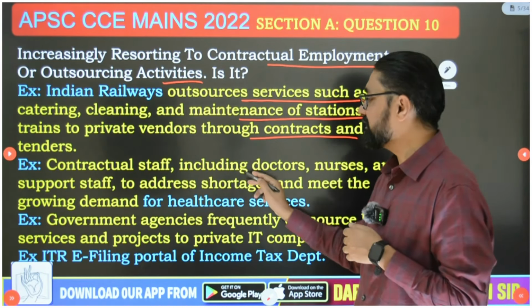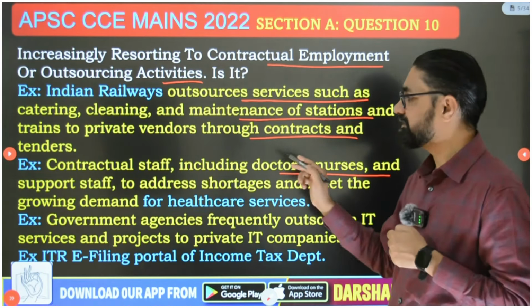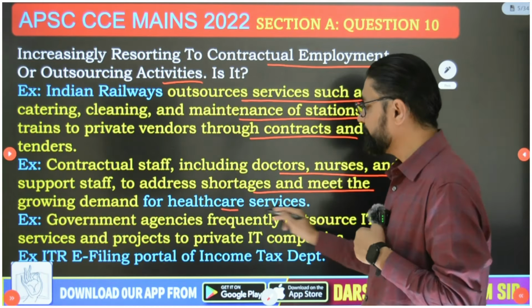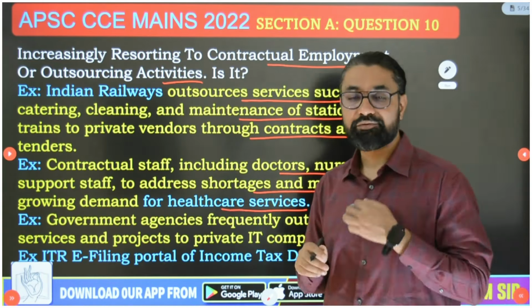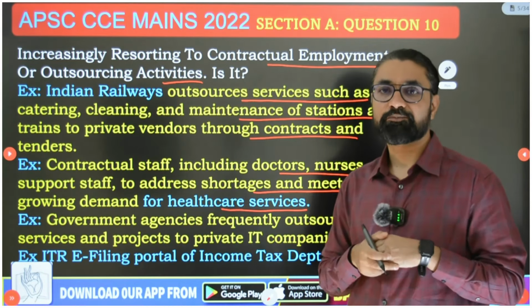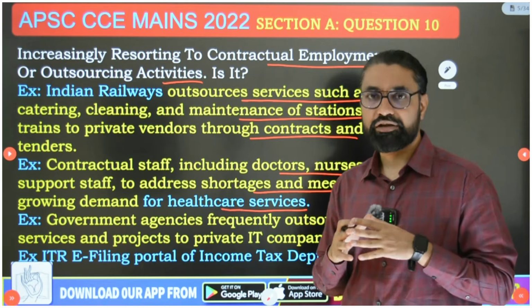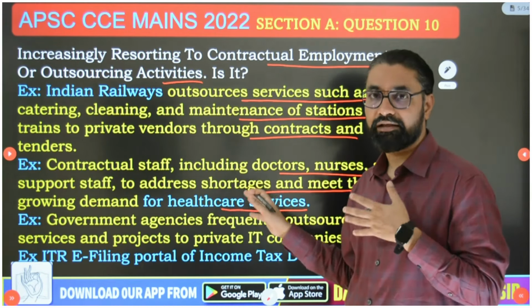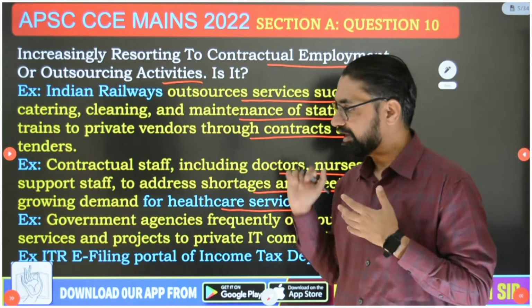Then contractual staff including doctors, nurses, support staff to address shortages and meet the growing demand for healthcare services. Even in healthcare services, there are now very few permanent doctors. Government hospitals also take doctors from the private sector on a contractual basis to meet the nursing staff and doctor staff shortage in healthcare. You can use that example.